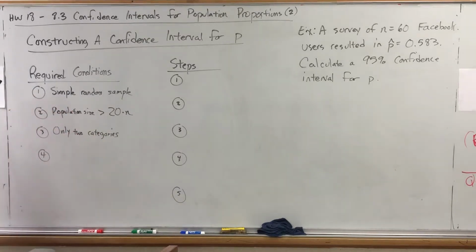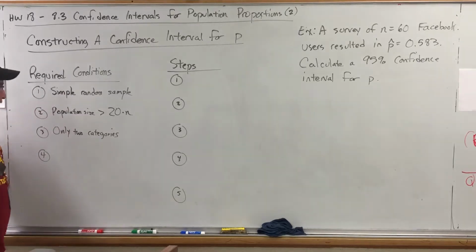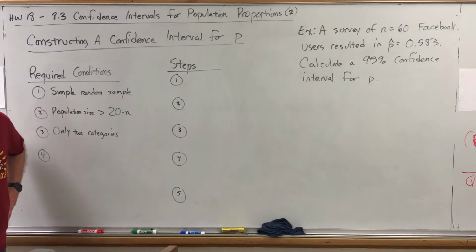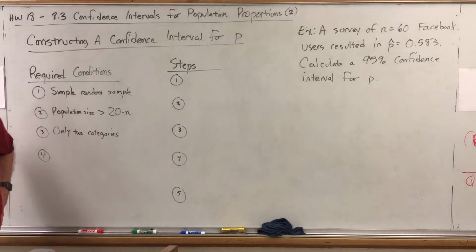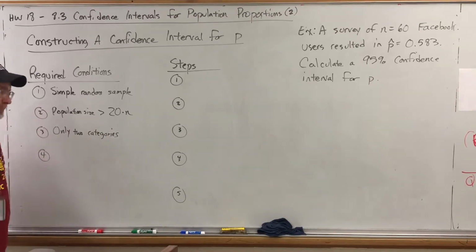The 2 categories here are the people said yes or the people said no. But if you had a question with multiple answer choices, like what state were you born in? Texas, Louisiana, Oklahoma, Vermont, whatever. That's clearly more than 2 categories, but you can make it 2 categories by saying you were born in Texas or you weren't born in Texas.